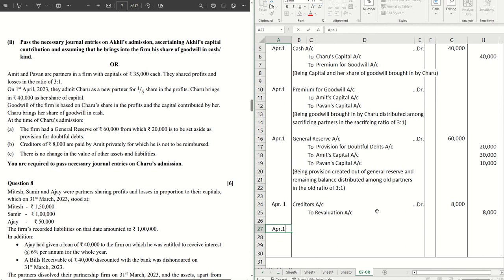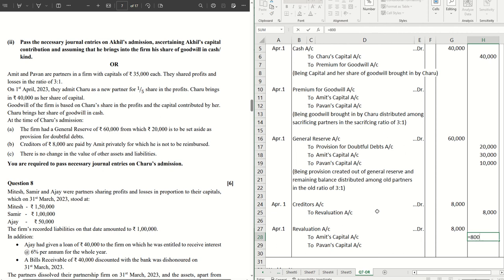So in that case, this will be distributed among the partners as revaluation profit. So next entry would be revaluation account debit to, again, Amit's capital account, to Pawan's capital account. 8,000 will be distributed in the ratio of 3:1 again.